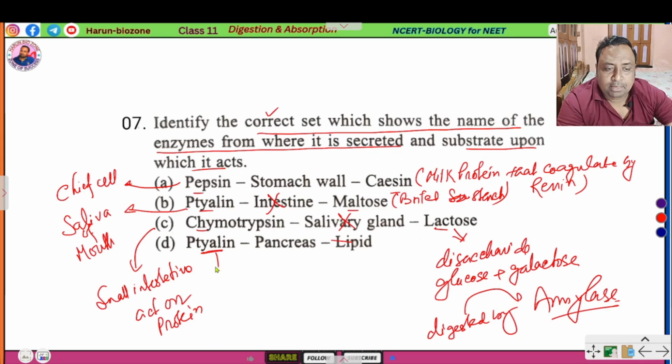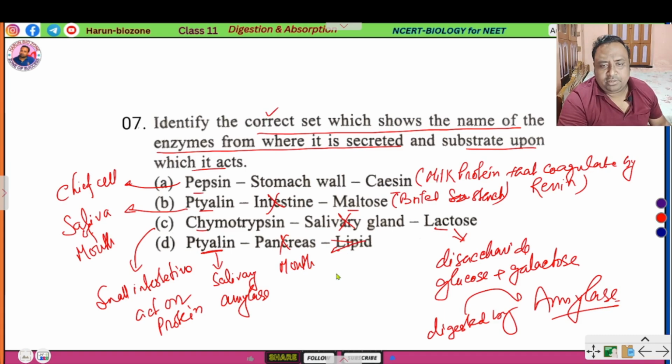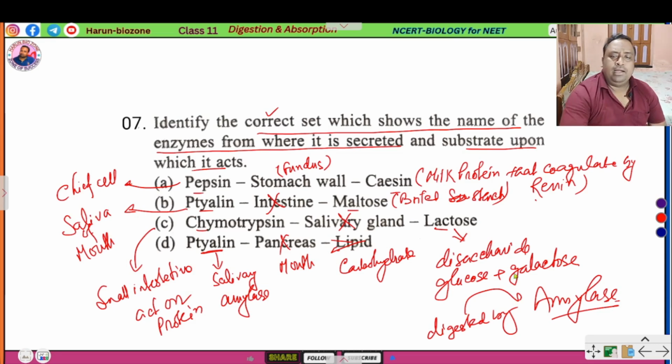Ptyalin is salivary amylase, which acts on carbohydrate. So here the correct option is pepsin, secreted from the stomach wall. Stomach wall means the fundus region. In the fundus region of the stomach, the milk protein casein is converted into a simpler form by the secretion of the enzyme renin.